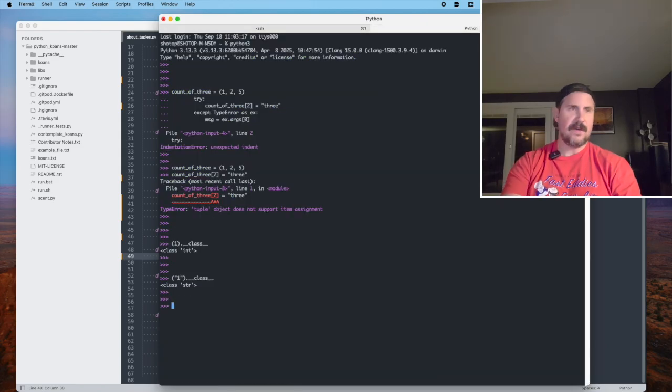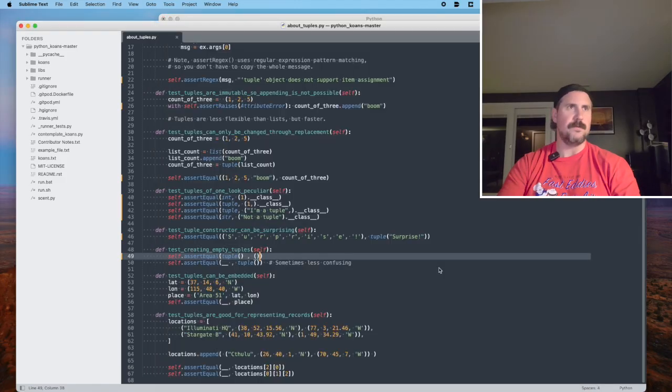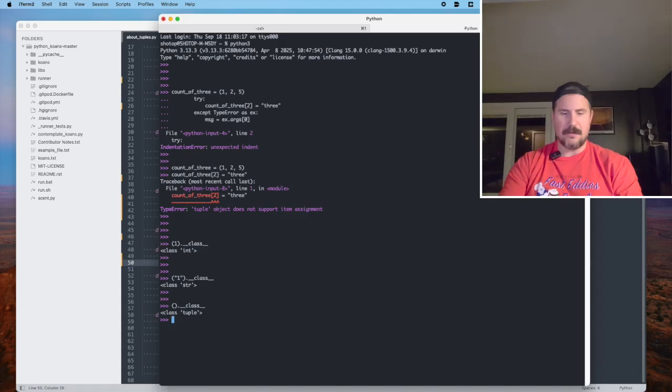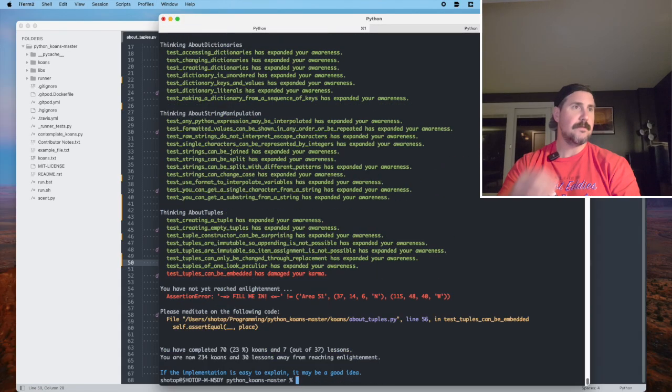So if I do this, whoops, and I call underscore dot dot dot class, it is class tuple. Okay, so a pair of empty parentheses is of class tuple in Python. Assert equal, I don't really know what they want here, but I guess it's just a pair of empty parentheses. I keep doing that without the shift. Let me see. Not that. We want to go back over here.